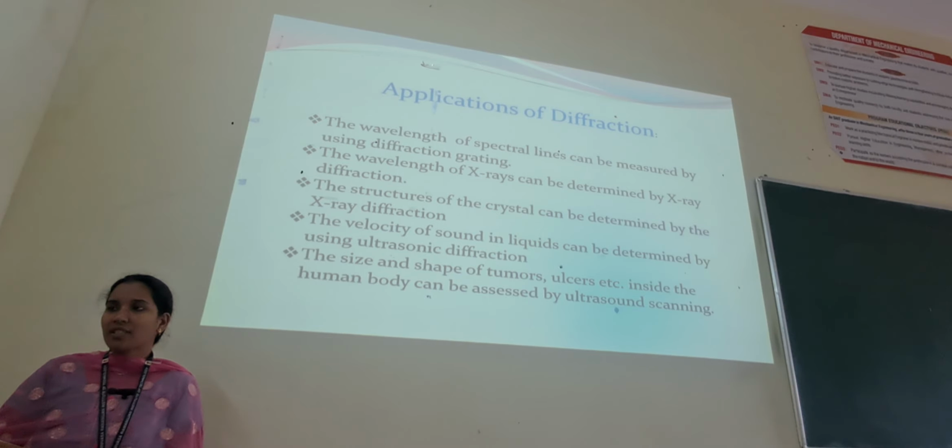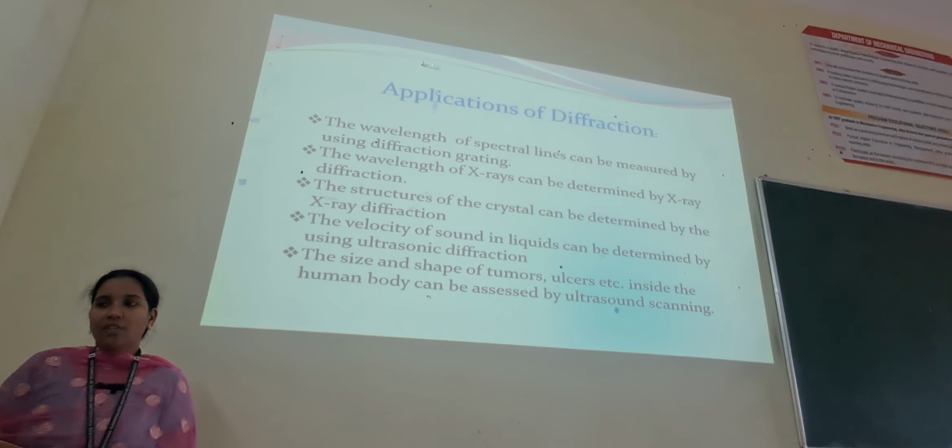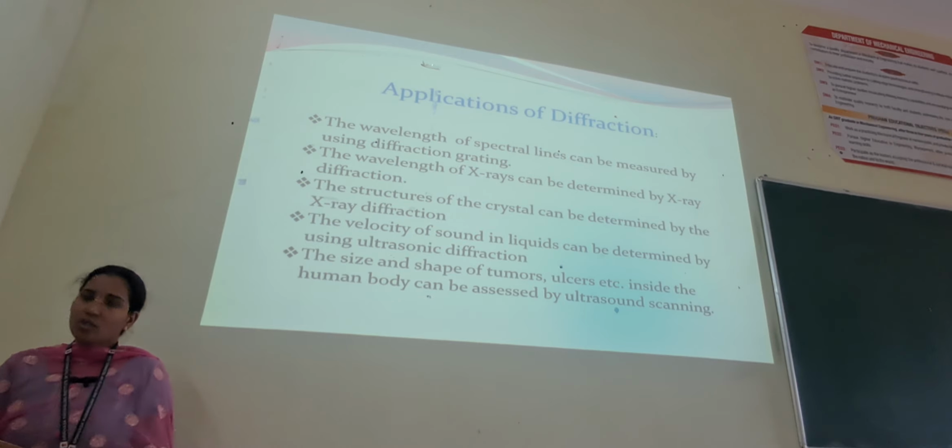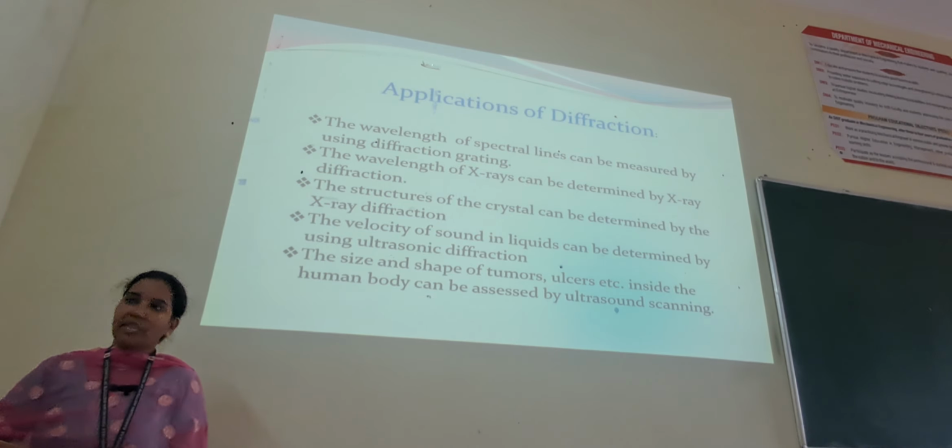The wavelength of X-rays can be determined by X-ray diffraction. The structure of a crystal can also be determined by X-ray diffraction. The velocity of sound in liquids can be determined by using ultrasonic diffraction. The size and shape of tumors, ulcers, etc. inside the human body can also be assessed by using ultrasound scanning.